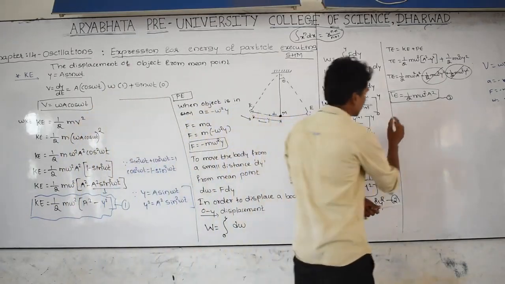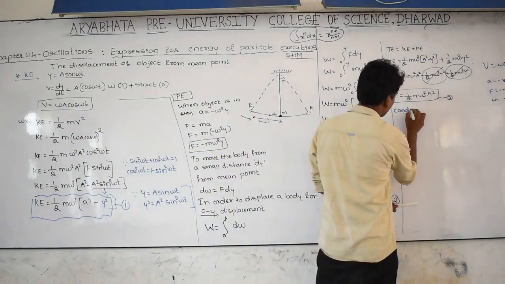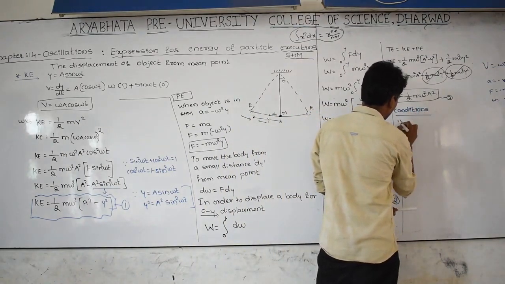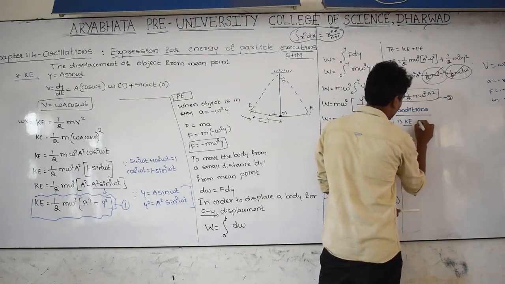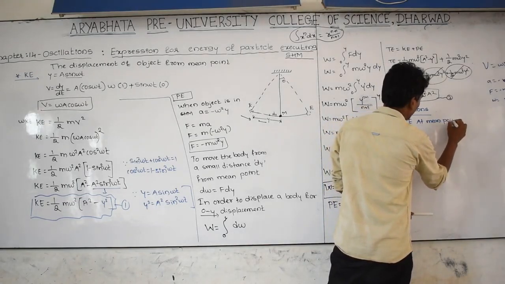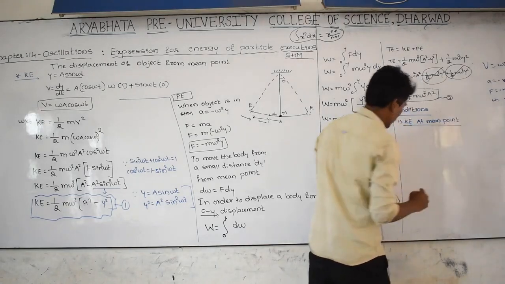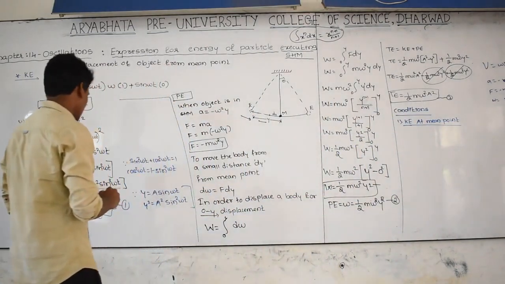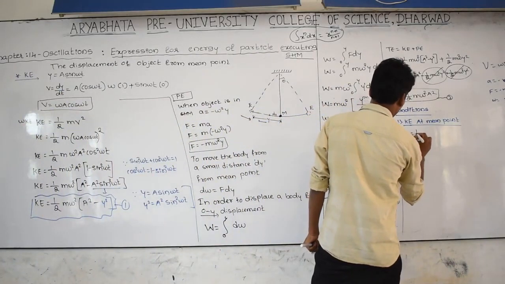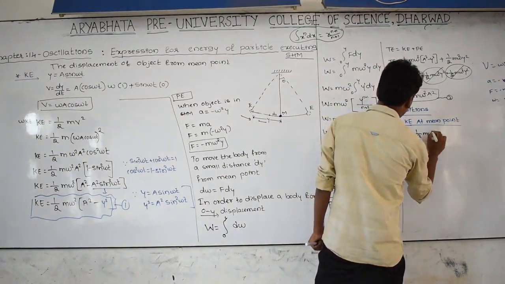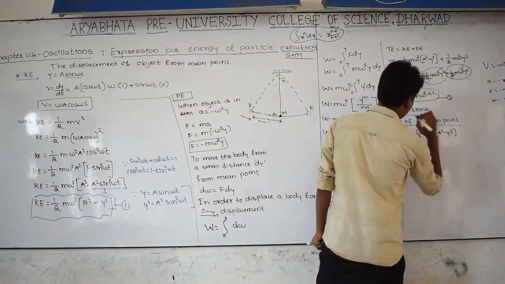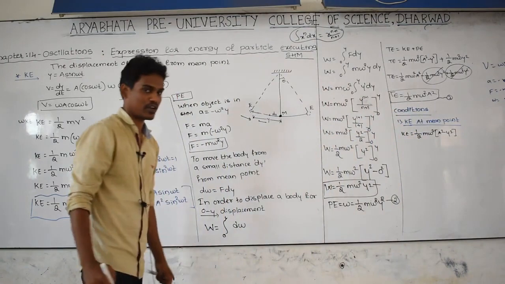And again, what are the conditions? First condition, that is kinetic energy at the mean point. At the mean point, what is the kinetic energy? Let us take the kinetic energy equation. Kinetic energy is equal to 1 by 2 m omega square into a square minus y square.